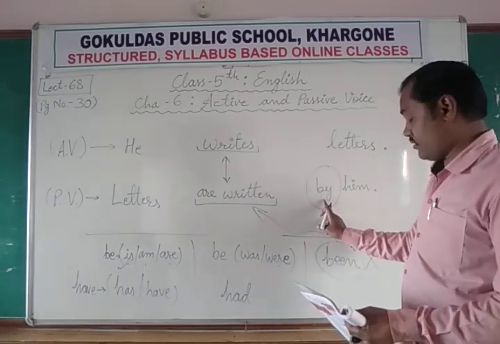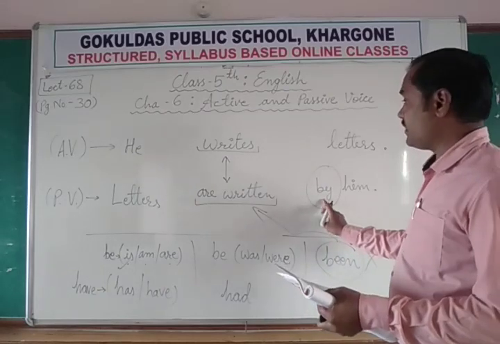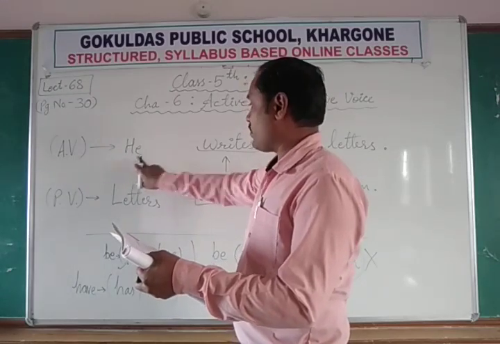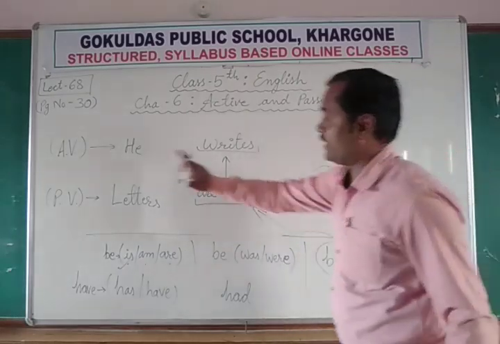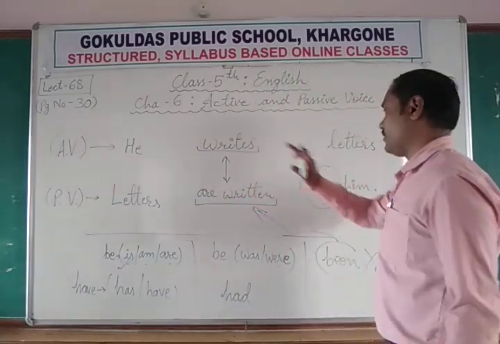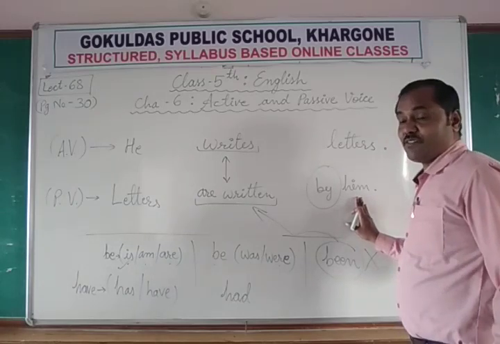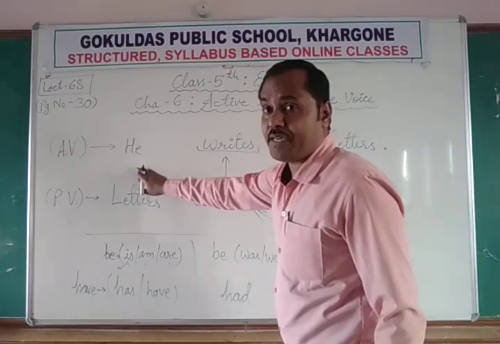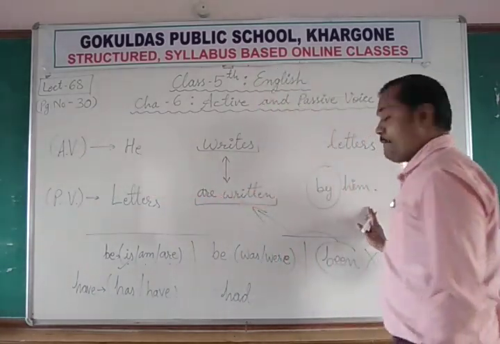Means by is always used in the passive voice, and at last the subject of the active voice becomes the object of the passive voice. He becomes by him, she becomes by her, they becomes by them.